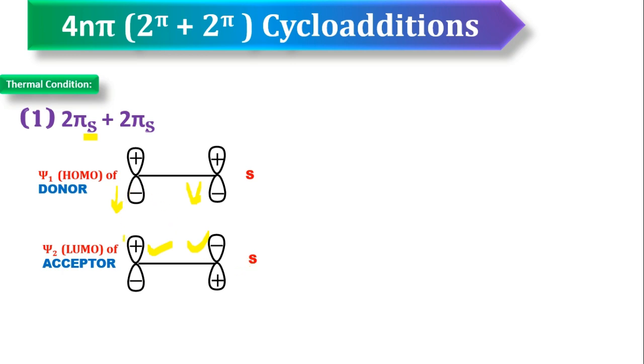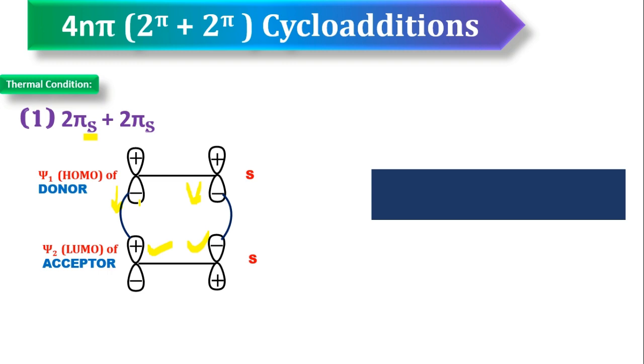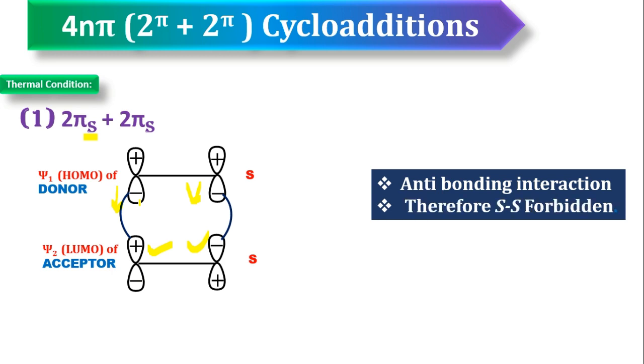Now connect these two lobes. Yes, supra mode of addition, these two are connected. So supra mode of addition, therefore again you have to take the same side lobe, and the same side lobe, connect these two. So friends, plus interacted with minus, minus interacted with plus, this is okay, bonding interaction. But plus interacted with minus, this is called anti-bonding interaction. So when you get anti-bonding interaction, that is forbidden. What is forbidden here? Supra-supra addition is forbidden under thermal condition.